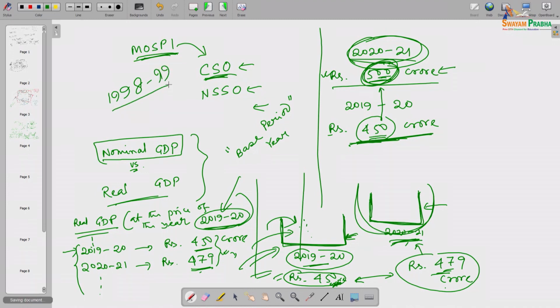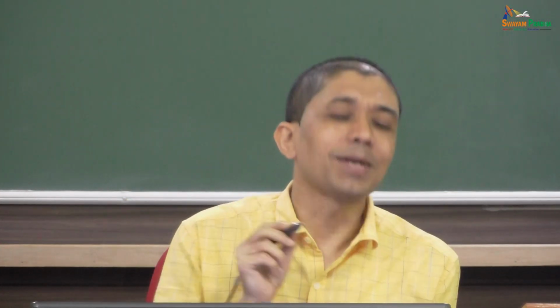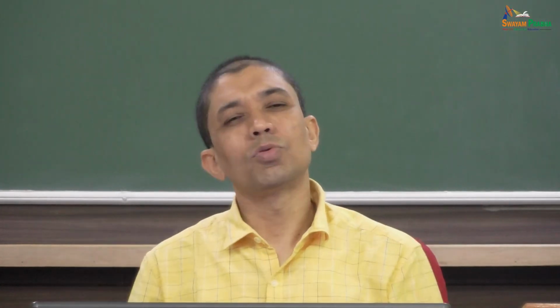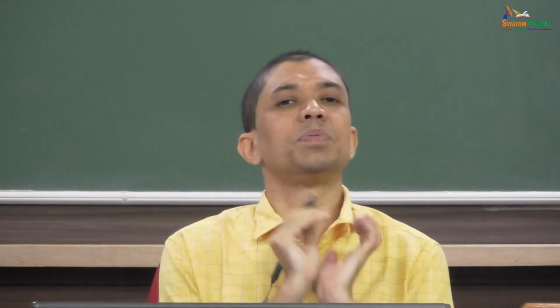That means for all the different years, the real GDP figure is reached by evaluating those respective years' production basket at the market prices of this particular base year. Definitely they are comparable, because the effect of change in price, which sometimes can go down also, is removed, and after that you reach the GDP figure. So real GDP figures are actually comparable over time.